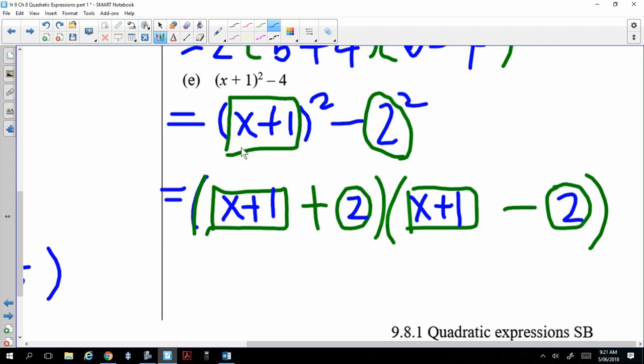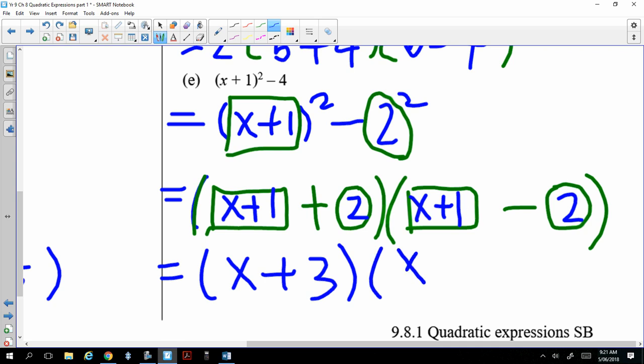Now, after this, you can collect like terms. What's 1 plus 2? 3. So write x plus 3. What's 1 minus 2? Minus 1. So write x minus 1. Get the idea? So that's the hard part, knowing that x plus 1 is one term. Like you write x plus 1 here, x plus 1 there, and then put 2 over here, put 2 over there. Any question? That could be a hard question in your test, yes.